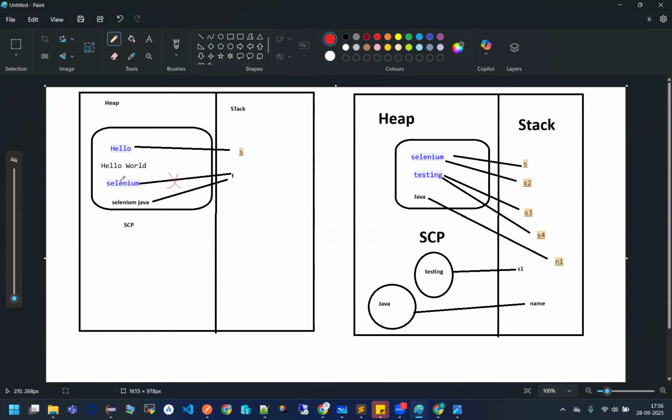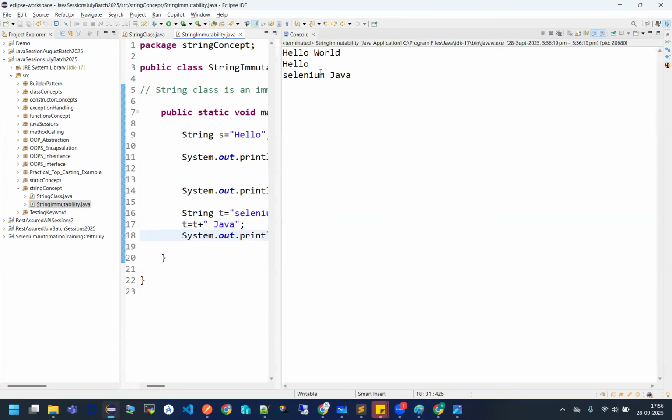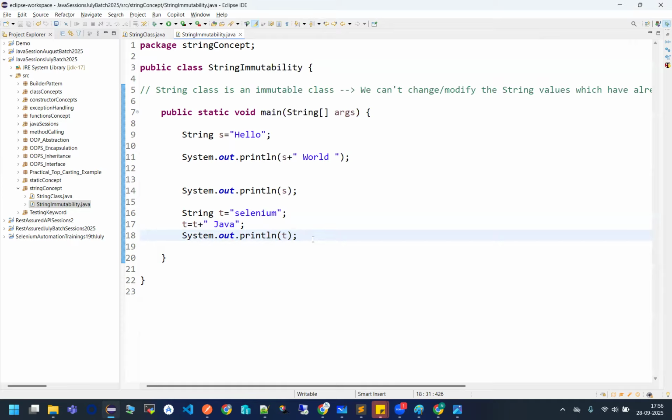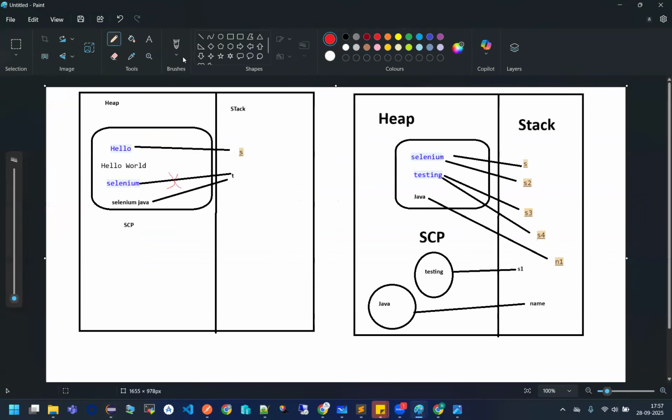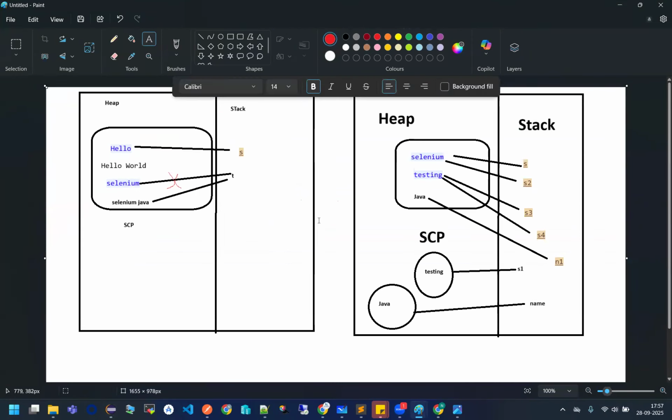Perfect. Okay. Now see one thing. If I'm writing here string P is equals to Selenium, now what will happen? Tell me. Is Selenium going to be created again inside my string constant pool or not? No. Because it will first find whether the Selenium value is there or not. Yes, it is already there.